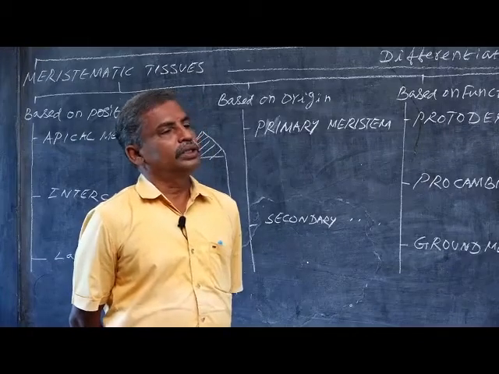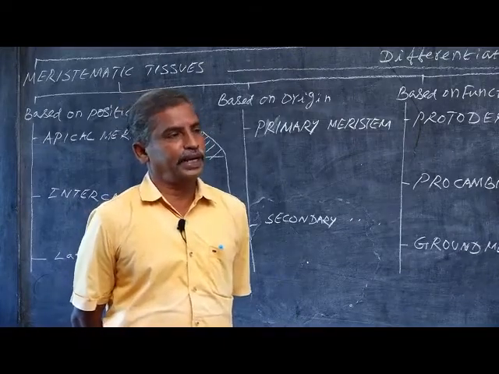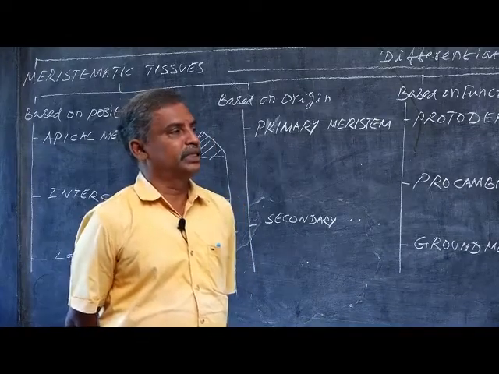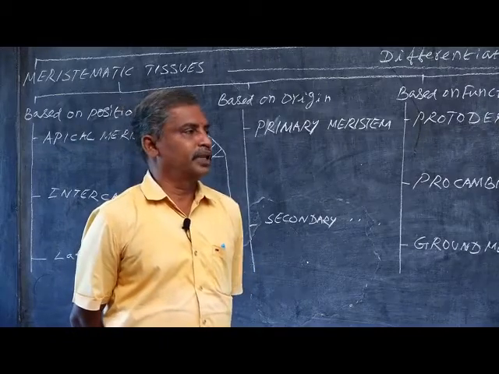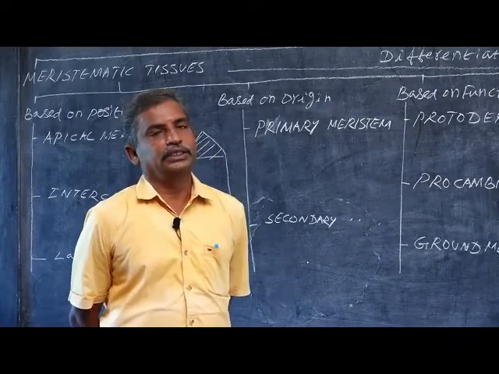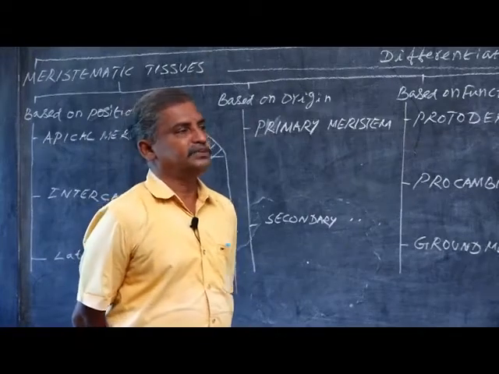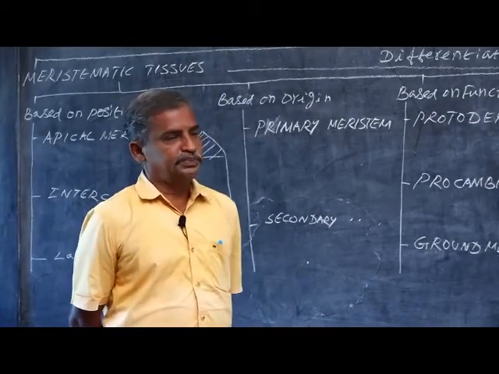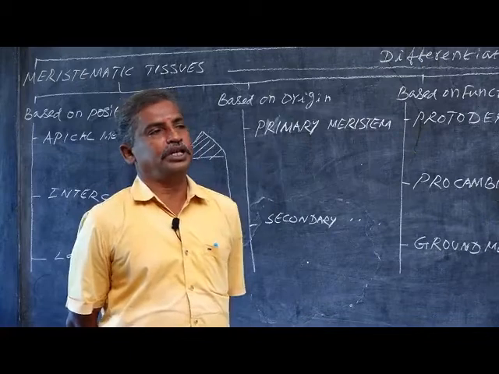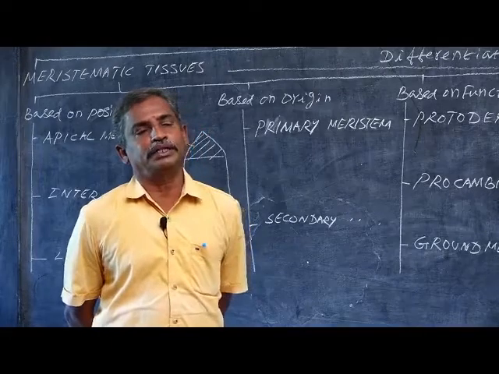So, in root, the epidermis is called epiblemma or rhizodermis, which is parenchymatous in nature. In stem, the outermost layer is called epidermis, which is also made up of parenchymatous cells, but the trichoblast is absent, so root hair is absent. Instead of root hairs, trichomes are there. Trichomes are hair-like structures which are responsible for the dispersal of seeds or fruit, or prevent transpiration loss. So, in stem, the epidermis is made up of parenchymatous cells.